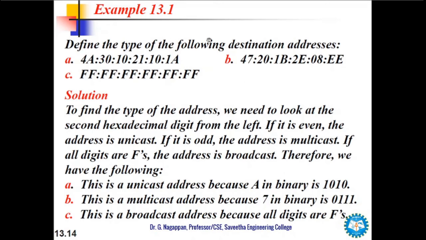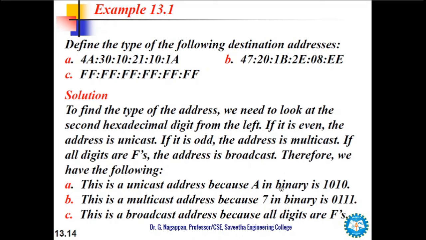So let us take A. In this address, to find the type of address, we need to look at the second hexadecimal digit from the left to denote the least significant bit. So if it is even, here it is A. So when it is A, that is 1010. When it is 1010, we have to look at this. If it is even, so when it is 10, the address is unicast, and if it is odd, so when it is odd, it is 1. So the last digit is 0, this is 1.